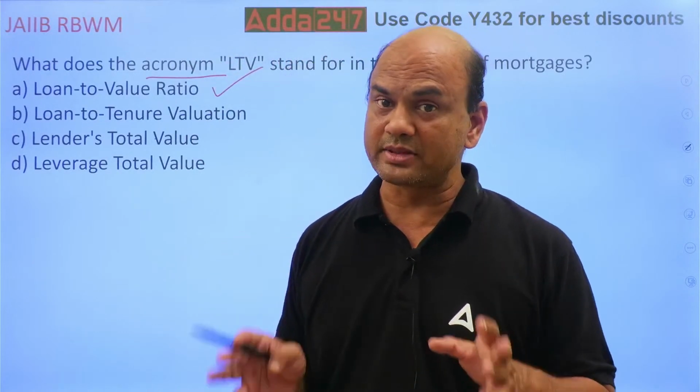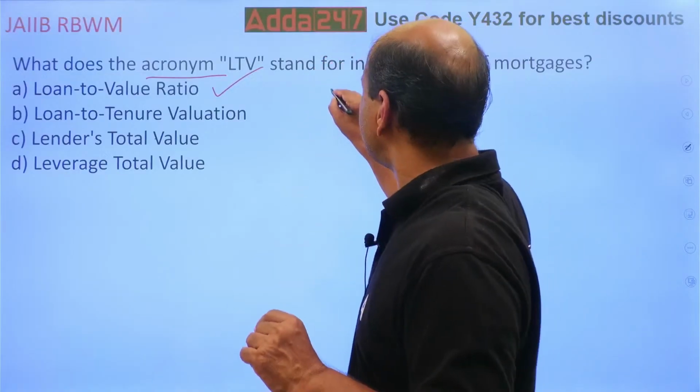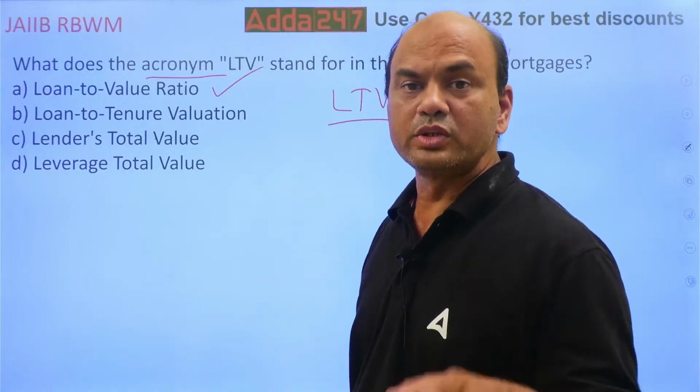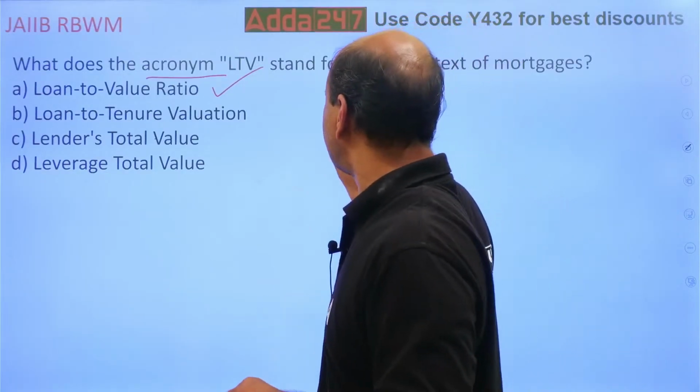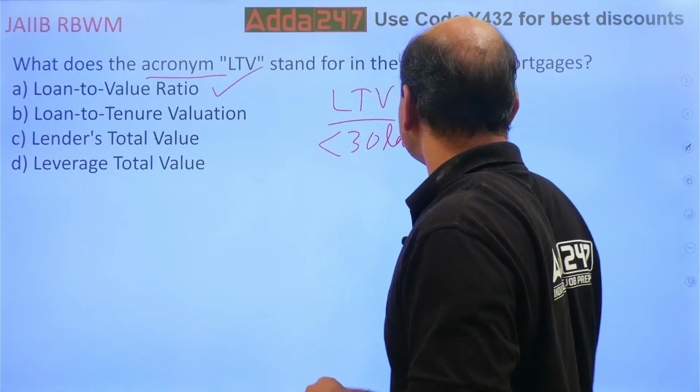Now, RBI has given 3 conditions in LTV ratio. Kindly note this. For loans up to 30 lakhs, you can use the LTV ratio of 90%.